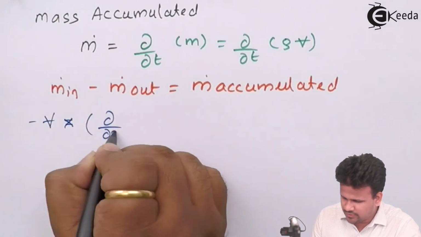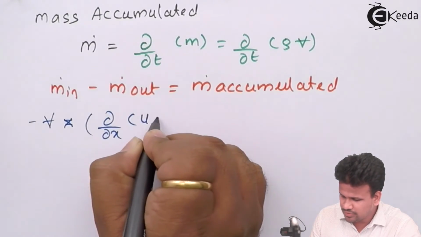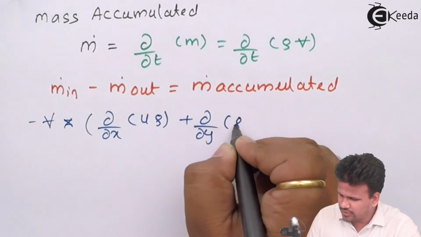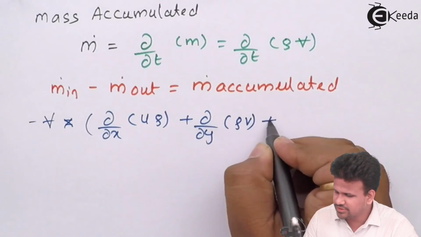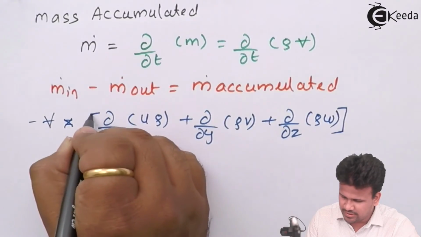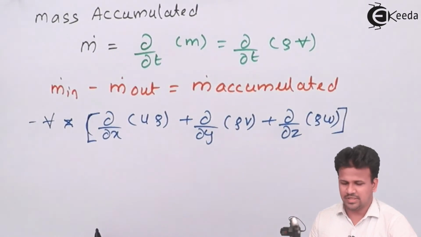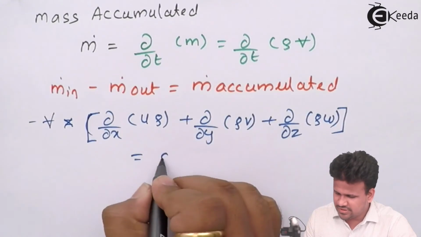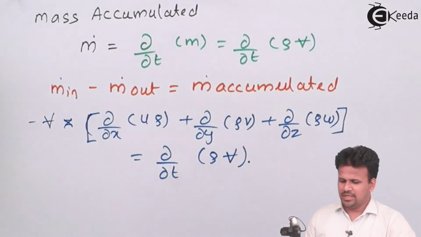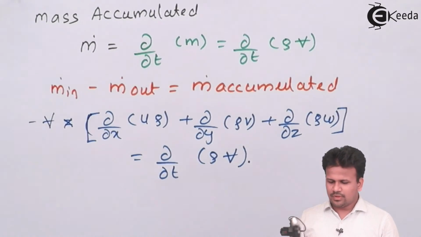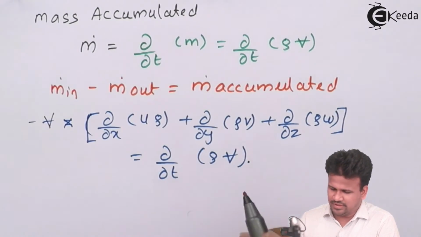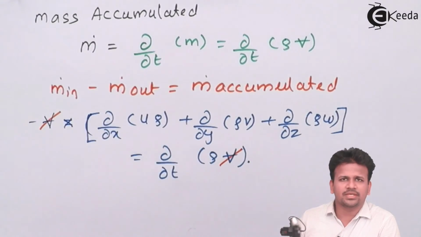that is equals to minus of volume into dou by dou x of rho into u, plus dou by dou y of rho into velocity along y direction, plus dou by dou z of rho into w, which is velocity along z direction, which is equals to the right hand side, which is dou by dou t of rho into the volume. Now over here, the volume remains constant, so this will come out of the derivative, and this part will get cancelled.